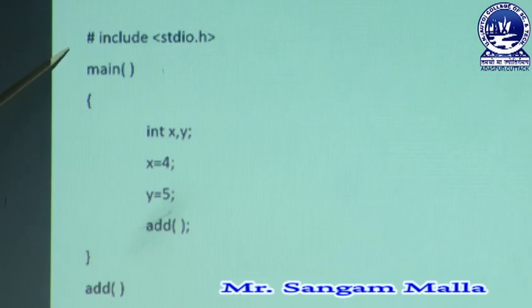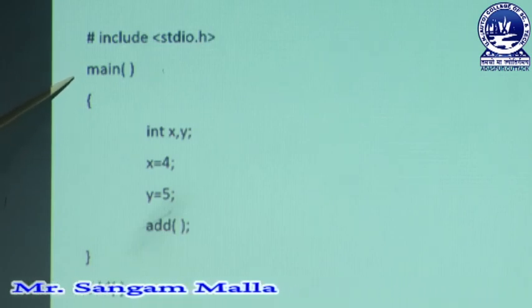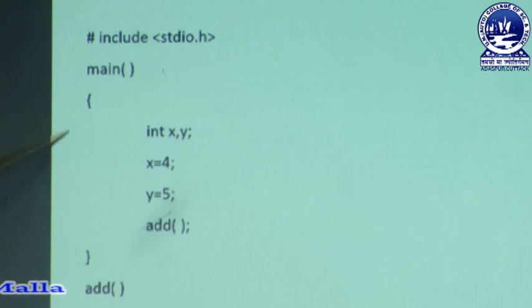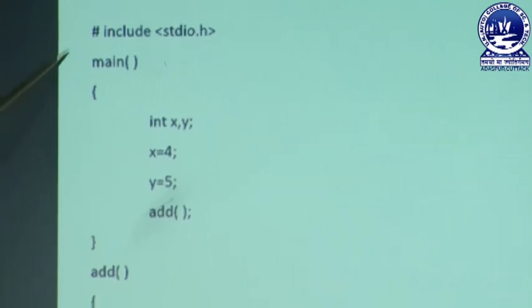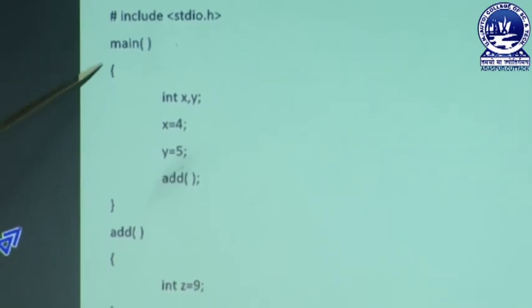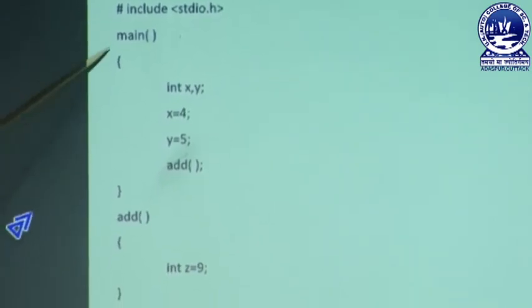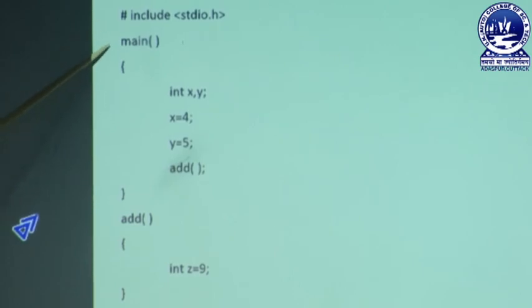You can clearly see that the main function is written at the beginning of the program, but suppose I want to keep the main function after the add function, this is also possible. When the program is executed, it will search for the main function first, and where it finds the main function, from that point it will start executing the program. The main function is the vital part of the C programming language, because the whole program starts from the main function.